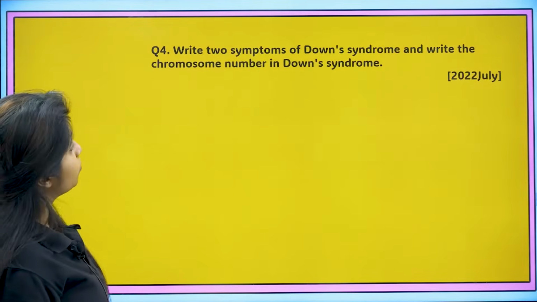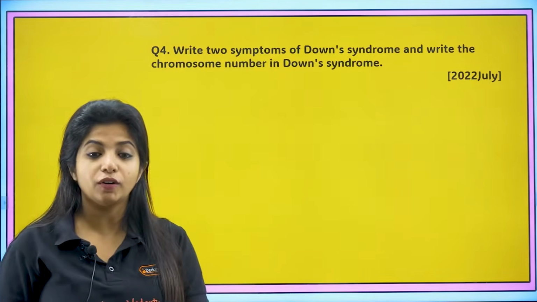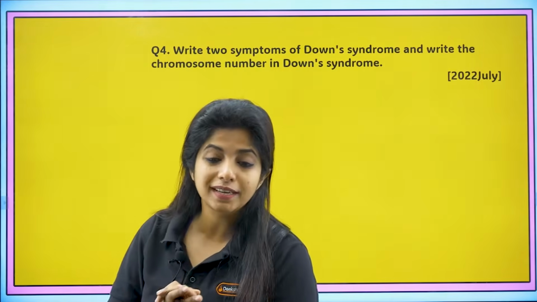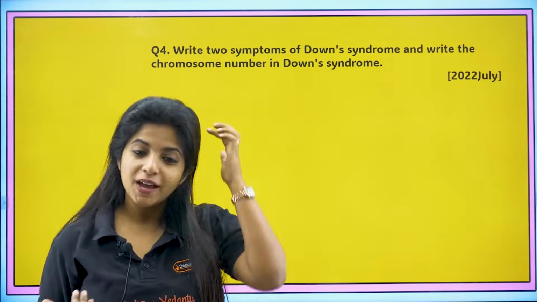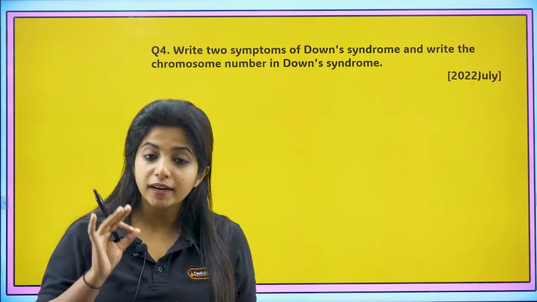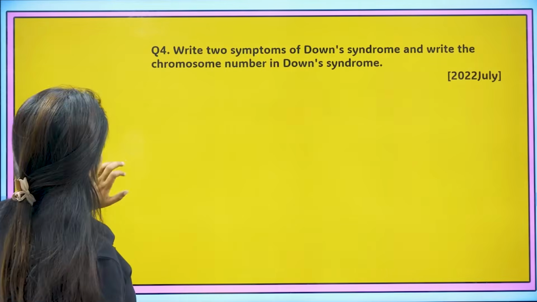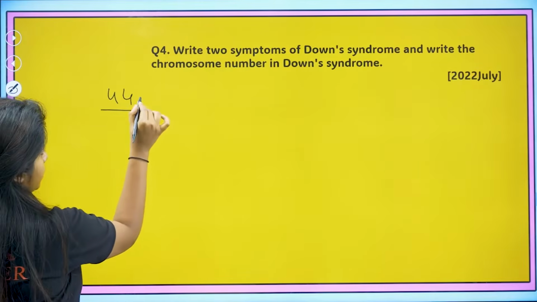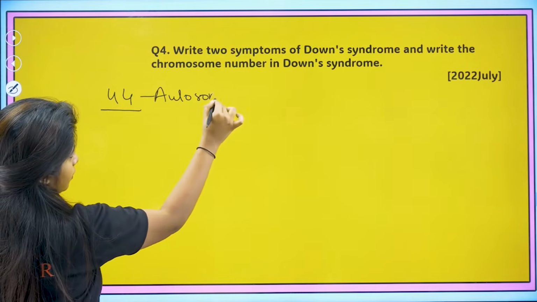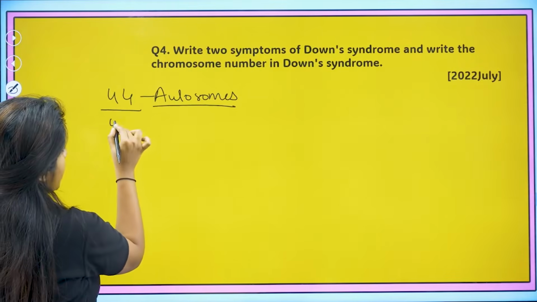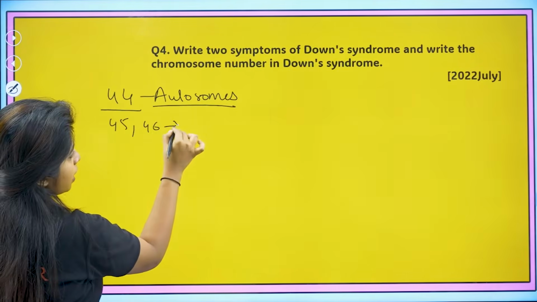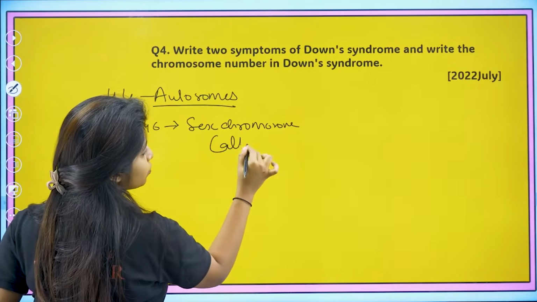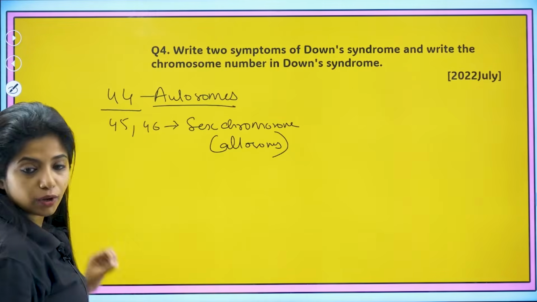Write 2 symptoms of Down syndrome and write the chromosome number in Down syndrome. First of all, what is Down syndrome? Down syndrome is a disease which comes under chromosomal disorders. That means the number of chromosomes is altered here and there. What is the usual number of chromosomes that we have? We have 46 chromosomes, my dear children. Out of these 46 chromosomes, 44 of them are autosomes. They do not have anything to do with the sex of an organism. And the 45th and 46th chromosomes are what? The sex chromosomes, or you also call them allosomes.